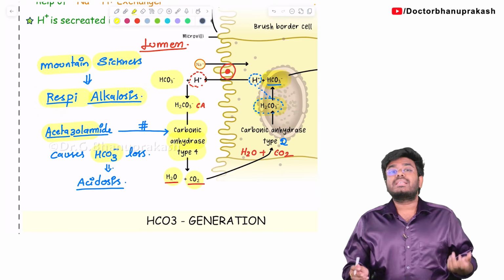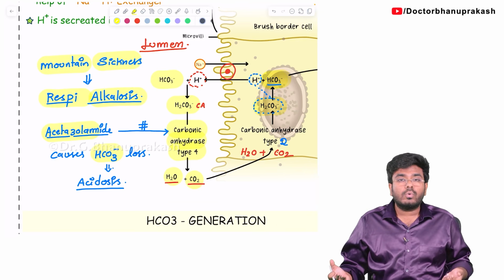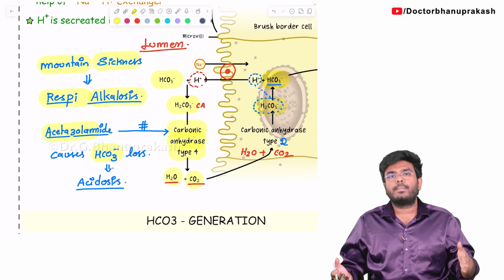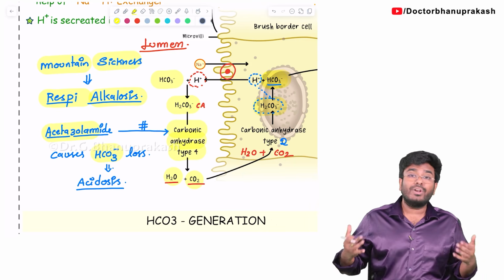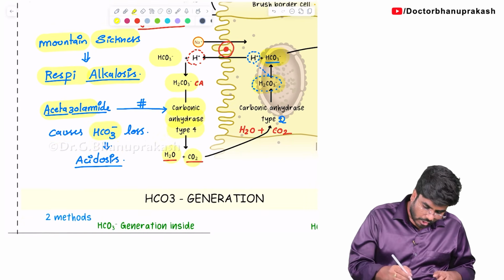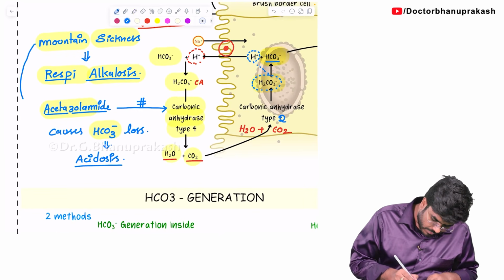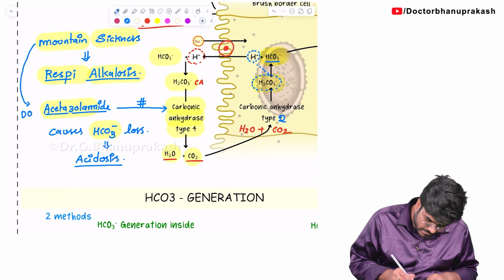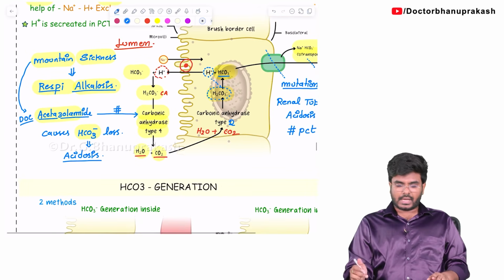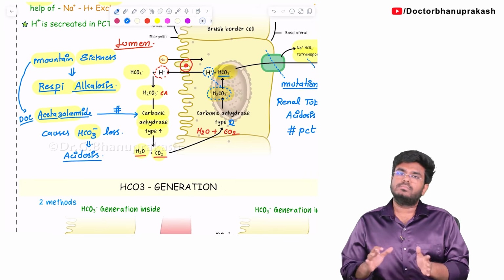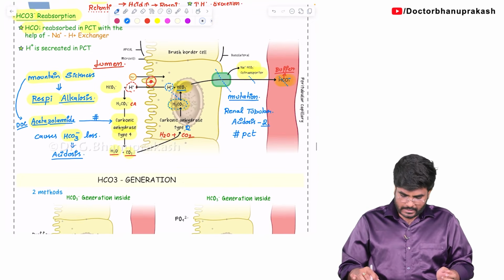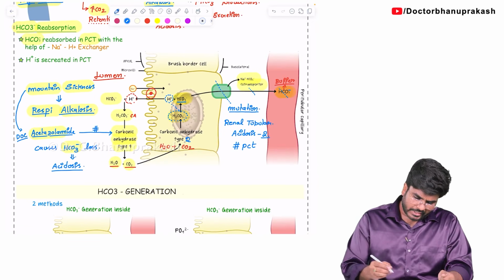So in a person who is suffering with alkalosis, what do we have to do? We have to kick the bases away. We have to kick the bicarbonates out of the body. We don't want the bicarbonates now, we want the acid now. So the drug of choice for mountain sickness is acetazolamide, which is a carbonic anhydrase inhibitor which causes bicarbonate loss and it can lead to acidosis.